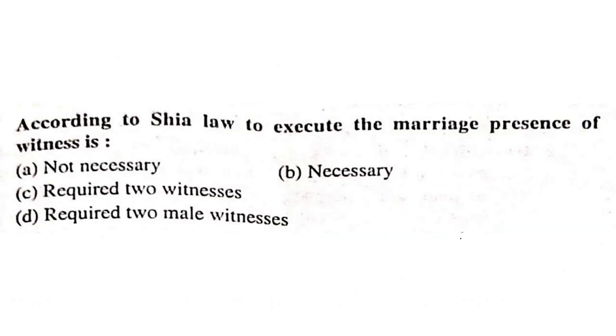According to Shia law, to execute a marriage, presence of witnesses not necessary, required two witnesses, required male witnesses. The requirement of witness is necessary. It is a valid requisite, a valid condition of Muslim marriage. That the offer and the acceptance should be done at the same sitting and at the same place with the presence of witness. So it is a necessary condition.